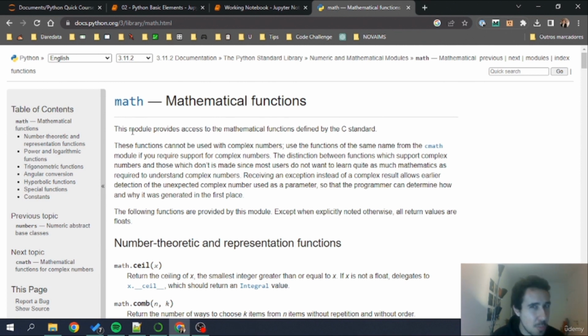I don't think it's too practical to mix the module and library because when we use pandas or numpy, we are also going to use import statements. So I prefer to use the library term for everything, okay?